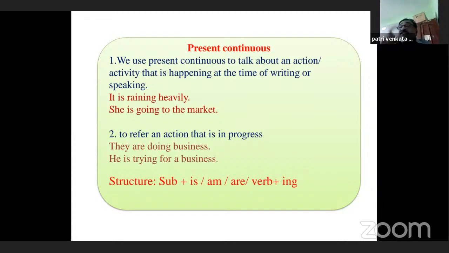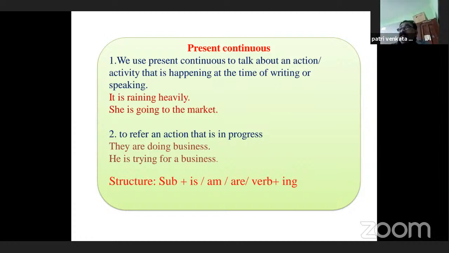So here, what is the structure of present continuous tense? After the subject, generally we use the helping verbs. Helping verbs are auxiliary verbs. You can call them either helping verbs or auxiliary verbs. What are the auxiliary verbs that are taken? Yes, is, am, are, depending on the subject, whichever fits the subject, and adding the ing form to the V1. That is nothing but the present participle form of the verb. So this is present continuous. So, it is raining heavily.